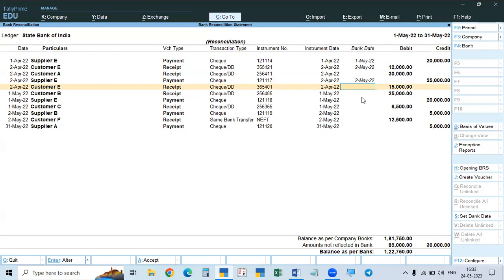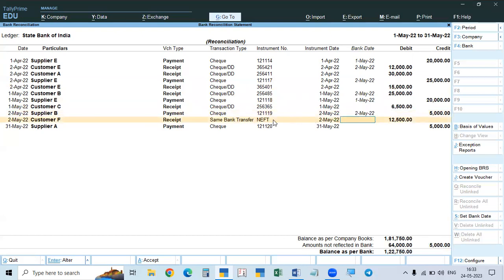Okay, and then for the month of May, see here, this is checked. So this reflected on 2nd May. This is also checked, and it reflected on the same date, 1st May. And this one, 6,500, is not reflected. And then the next one is 5,000. This is reflected on 2nd May.